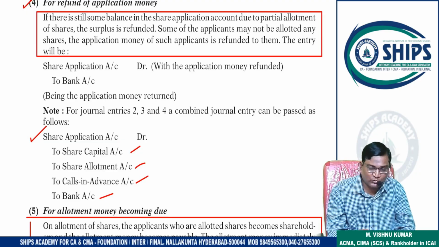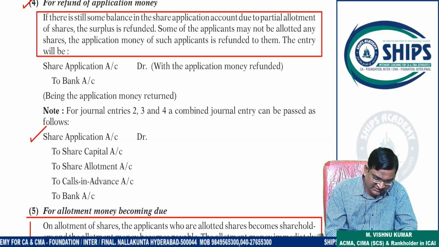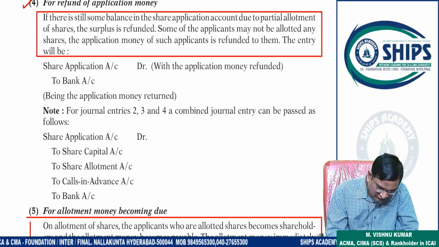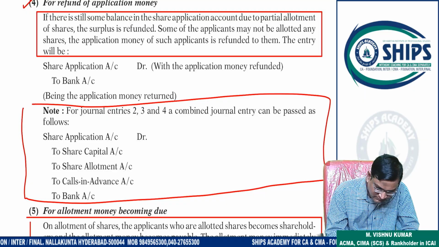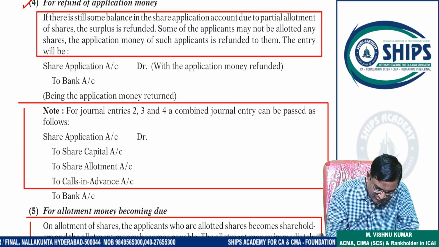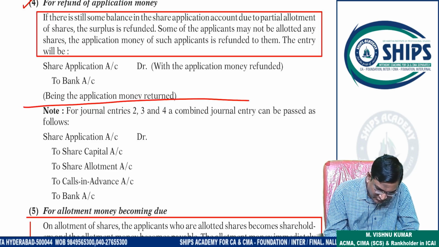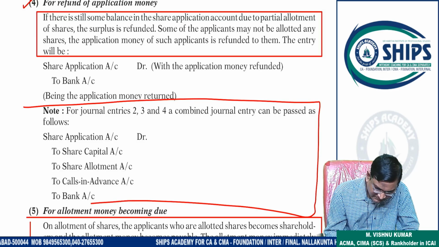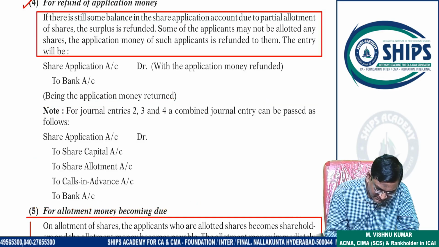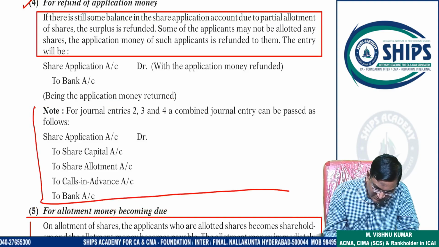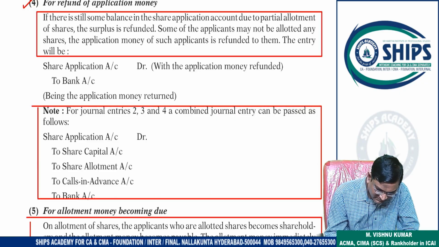So entry number 2, 3, 4 you can combine also. When this is combined, this is the resulting entry. So if you combine 2, 3, 4, this entry comes. Okay, combinedly also you can pass, separately also you can pass. That is your wish. As per your wish, you can proceed in exam, because time is also important in exam conditions. If you are interested to pass this combined entry, you can go with this, proceed with this, right?